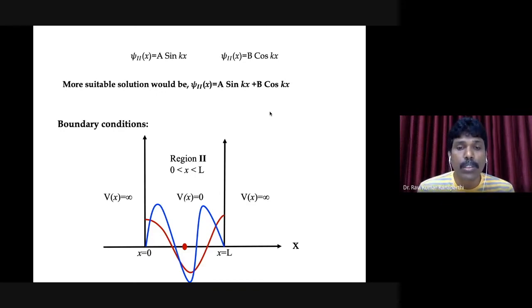Now the question is, among these two, which one am I supposed to take and which one should I neglect? That is the question. Can anybody guess the answer?